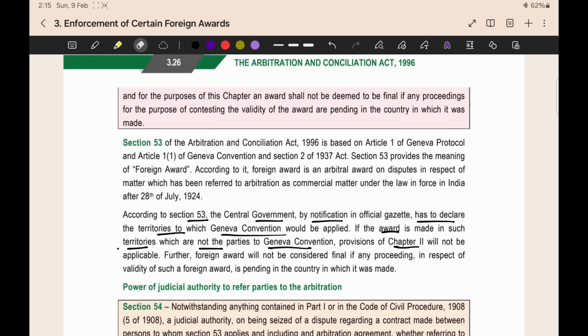Now, a foreign award will not be considered final if any proceeding in respect of its validity is pending in the country. The award is made in a foreign country, and only then is it called a foreign award. If any proceeding, any court case or something like that, is pending in the foreign country regarding the validity of the award, whether it is final or not, then that award will not be considered a final award. We should wait for the outcome of that proceeding. Only then can we enforce it under this law.